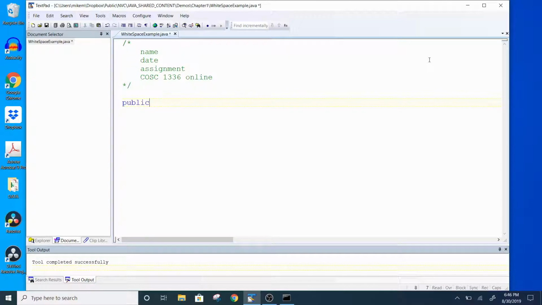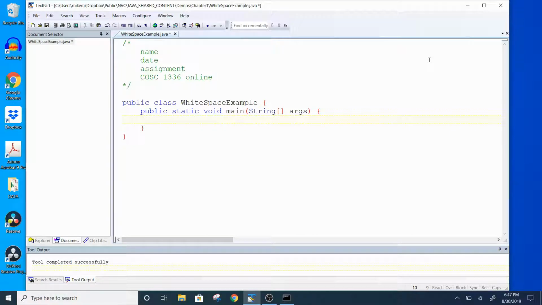I'm going to start off with my class header. So public class and the name of my class. Remember, the name of my class has to match the name of my file. It's case sensitive, so if you're using capitals in your file name, you have to use capitals in your class name as well. So WhiteSpaceExample, open and close curly braces. Inside of my class, I'm going to have my main method. So I'm going to indent, public static void main, String array args, open and close curly braces.